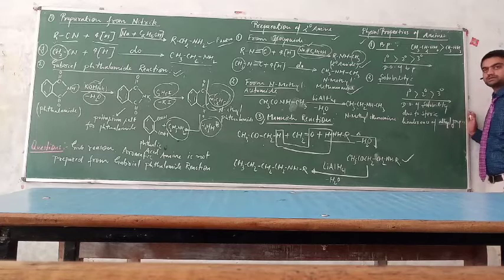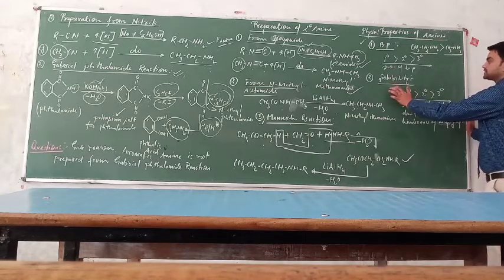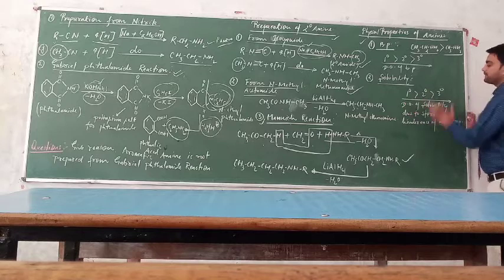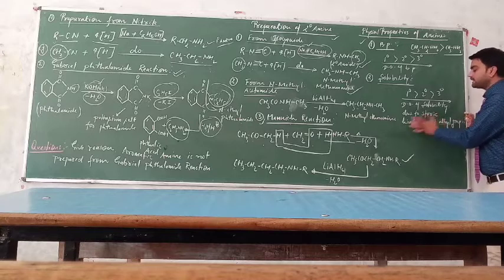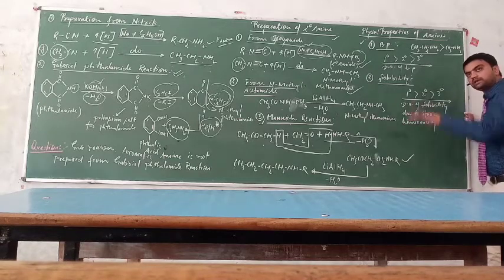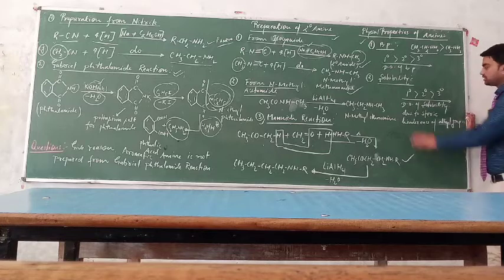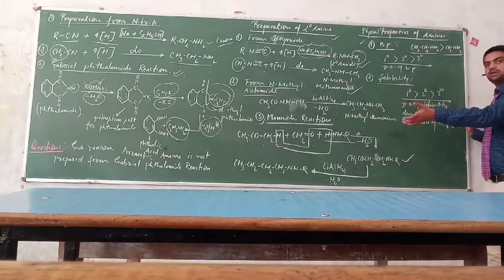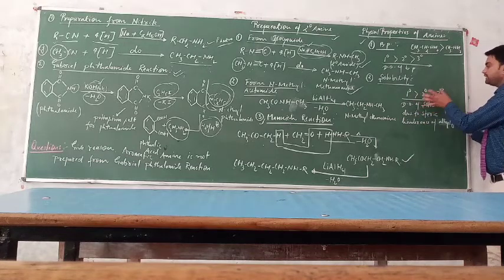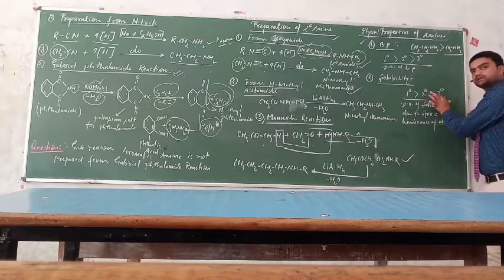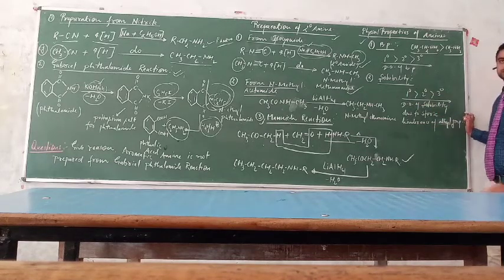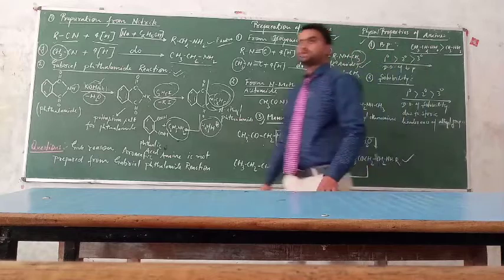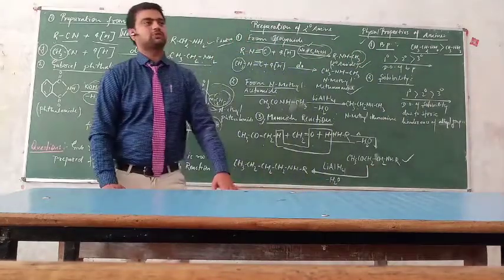Understand? Secondly, this is the solubility. Solubility also depends upon the steric hindrance factor. Clear? When the steric hindrance increases, the solubility decreases. Understand? So 1-degree amine is more soluble in comparison to the 2-degree, and 2-degree amine is more soluble than 3-degree. Clear? And the solubility decreases as the molecular mass increases. Understand? So in this way we can explain the physical properties related to the boiling point and the solubility of the amines in this manner.